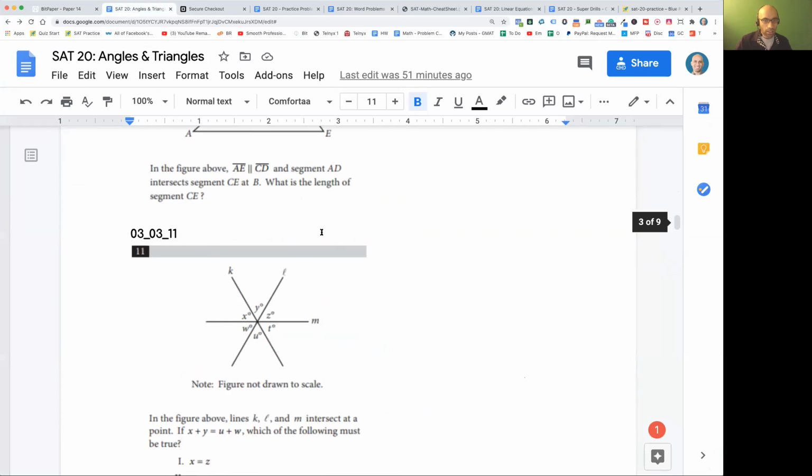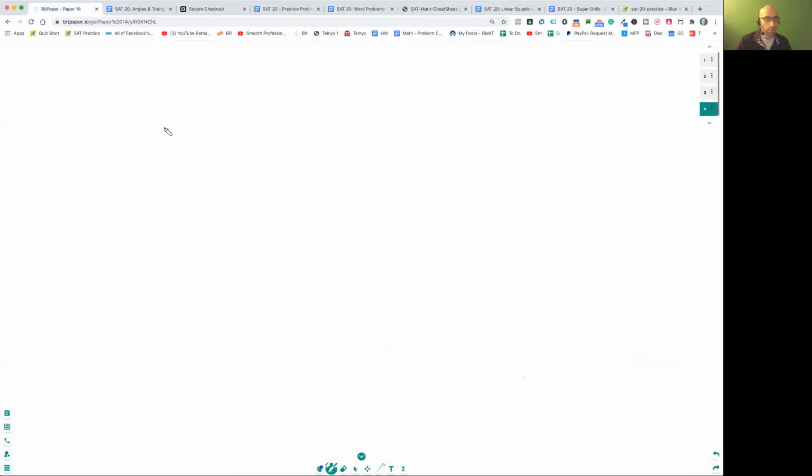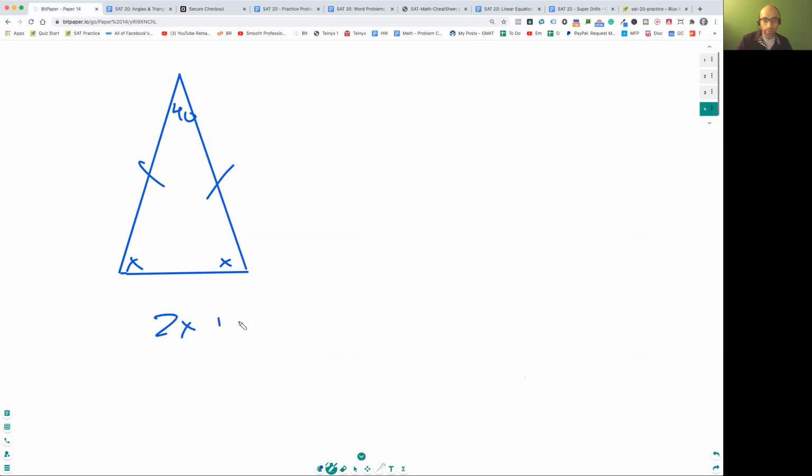Okay, let's now look at one piece here, which is isosceles triangles. So remember, guys, isosceles triangles, we already did it. If these two sides are the same, then the angles are the same, okay? So let's say this is 40. Then how do you do it? This is x and x, right? So 2x plus 40 is 180. Super easy. 2x is 140, x is 70. And then you should be able to solve this problem.